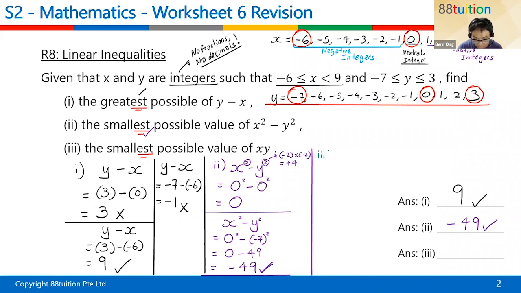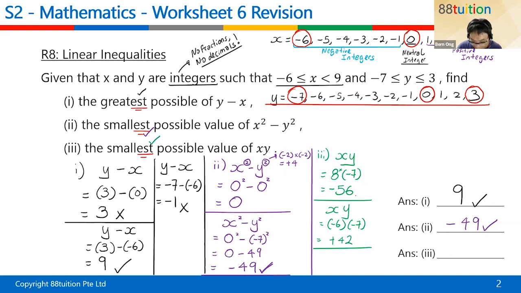Part 3. You're looking for the smallest value of xy. Let me see. x maybe I choose a 8. My y maybe I choose a negative 7. 8 times negative 7, negative 56. Is that the smallest? I don't know. Let me try again. xy. Maybe the x I choose the minus 6, and the y I choose minus 7. Minus 6 times minus 7 is plus 42. Oh no, GG. The question is asking for smallest. I'm giving the largest, I think. So minus 56 looks very small, so that is your answer.